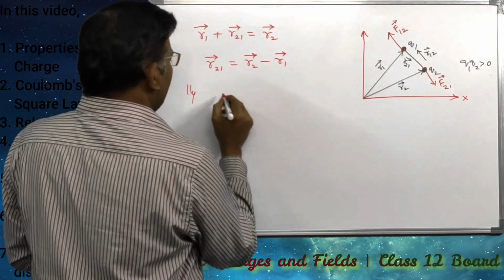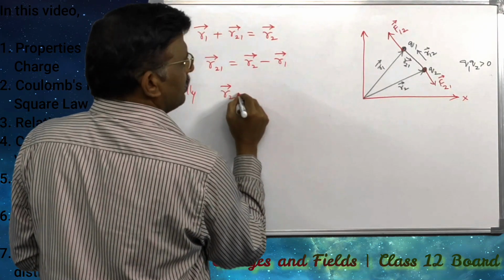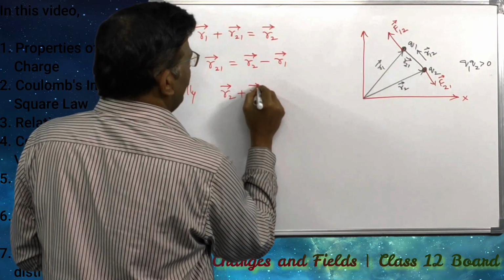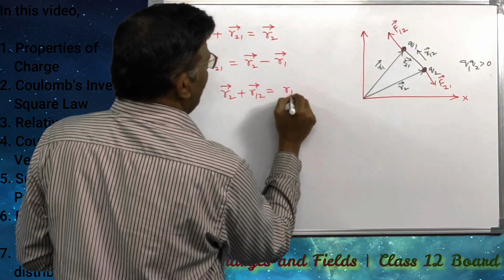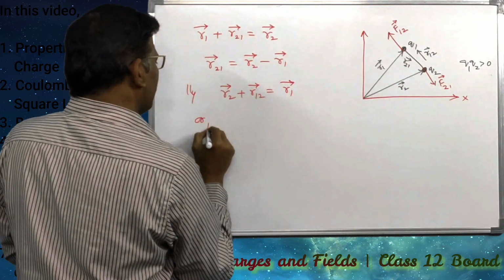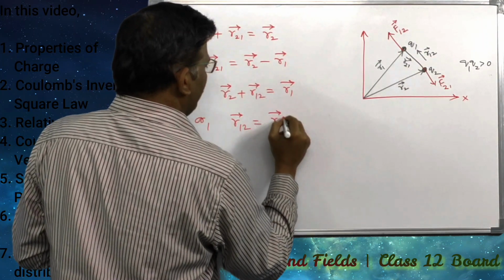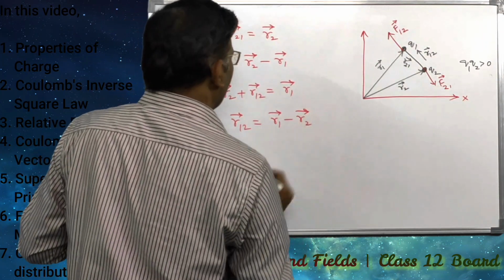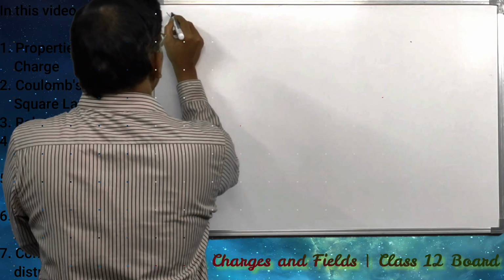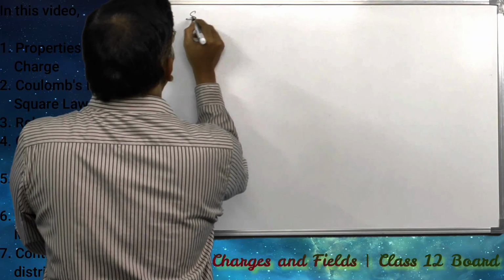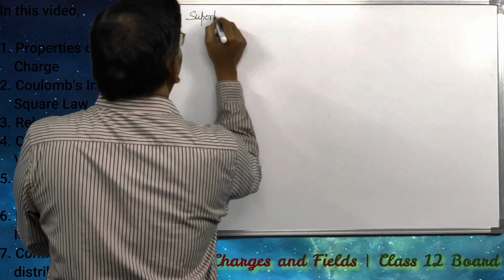Similarly, R2 bar plus R12 bar can be written as R1 bar, or R12 bar is equal to R1 bar minus R2 bar. The next topic is the superposition principle.